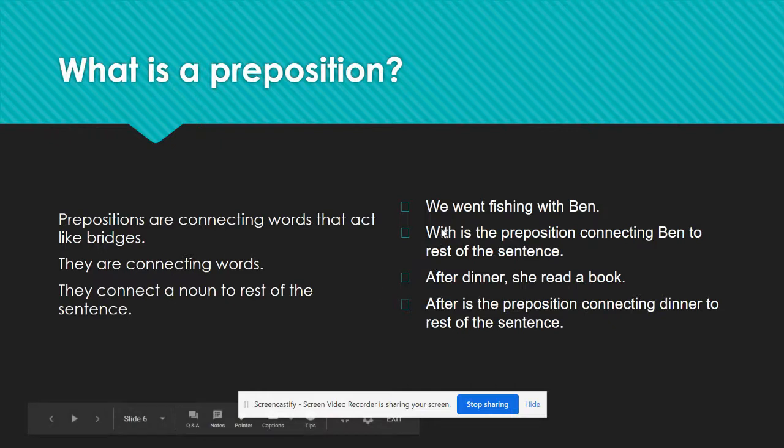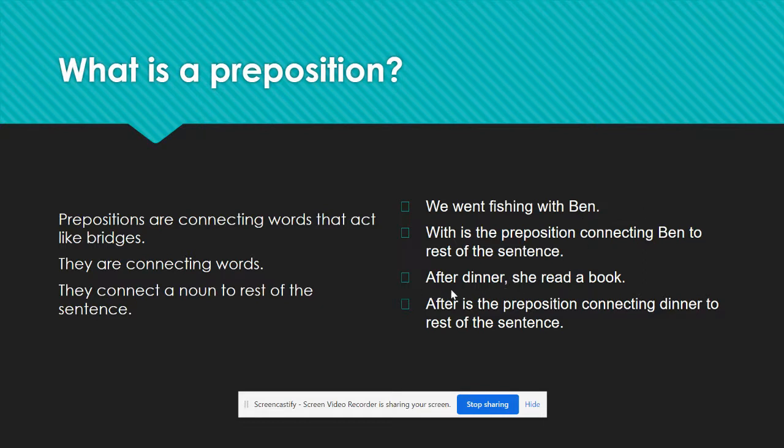So for example, we have this sentence, we went fishing. Okay, well, let's tag on or connect more information with a preposition. We went fishing with Ben. With here is the preposition. Ben then is going to be the object. So who did we go fishing with?